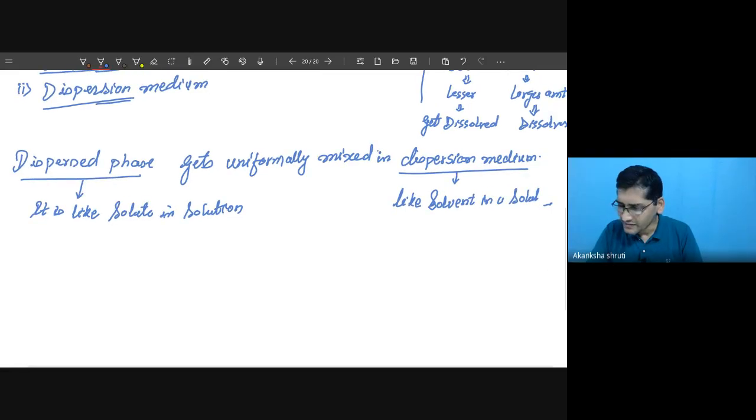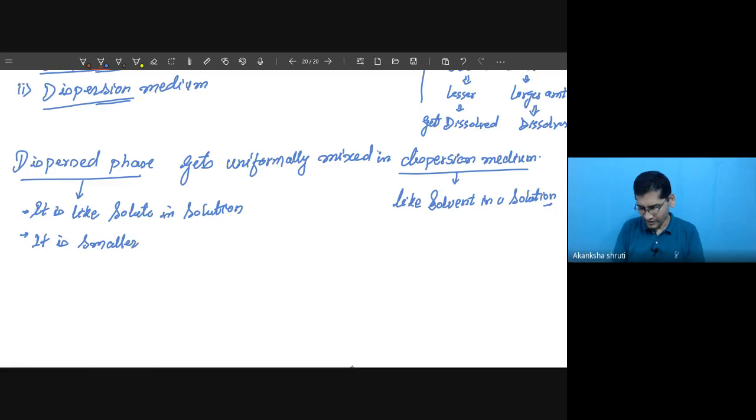So whatever the properties of solution, means solute and solvent, those can be written for dispersed phase and dispersion medium. The dispersed phase is in a smaller quantity, but the dispersion medium is in larger quantities.